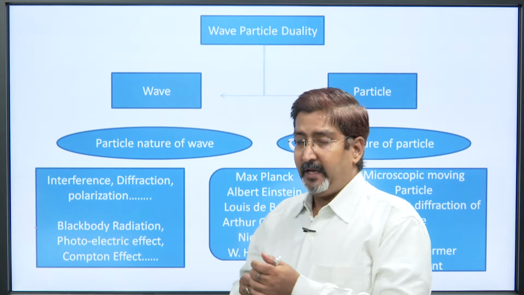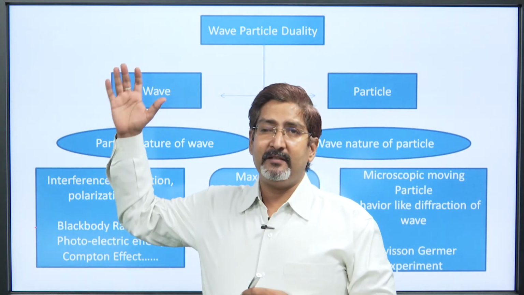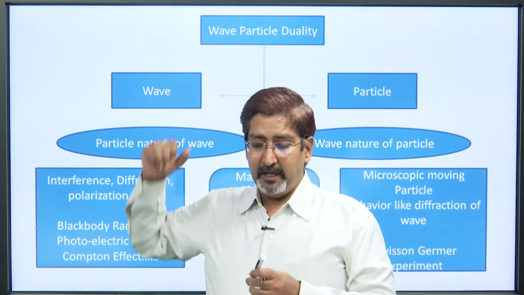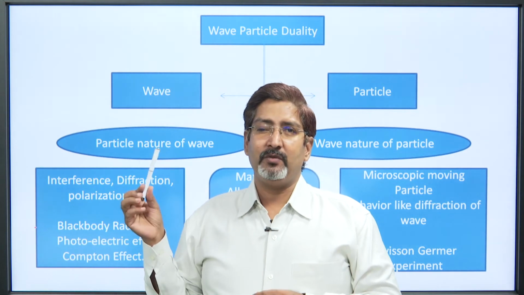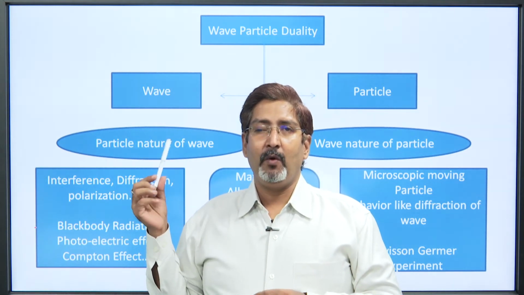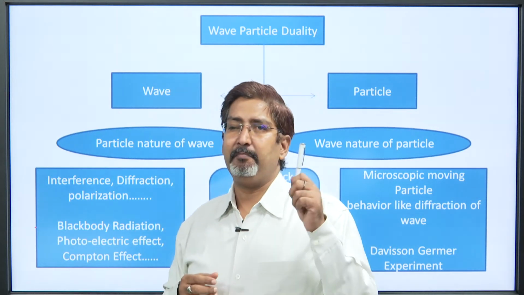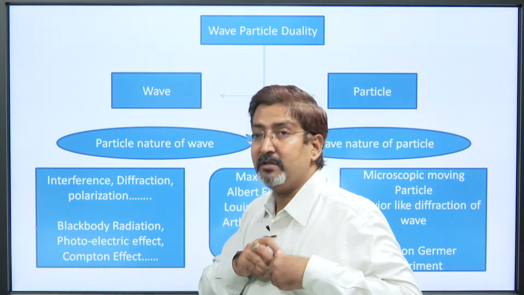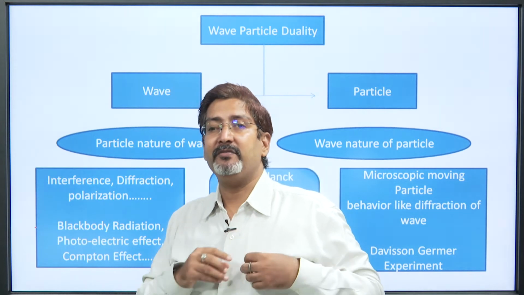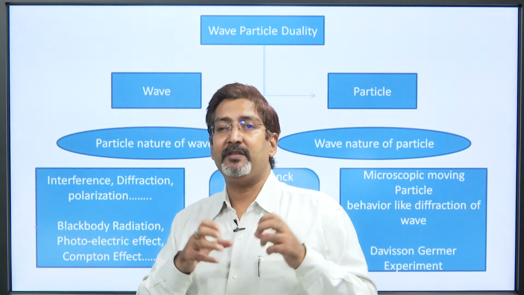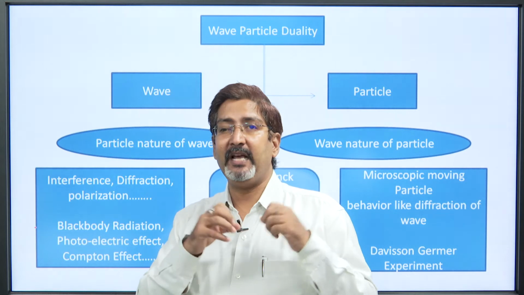So, again there are characteristics of wave and particle. If I ask you, this is the pen, is this a wave or a particle, you will simply say, sir, this is a particle. How can you say it? Because it has some mass, it has some space, it has some dimension, it has some size.